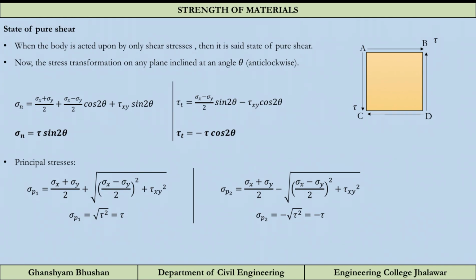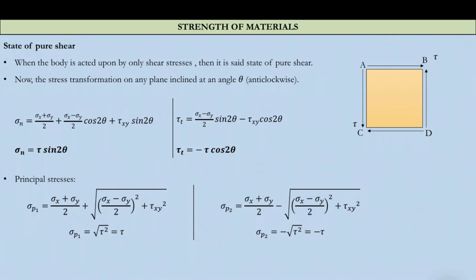If something related to pure shear comes in the exam, you should be able to write something about it. Otherwise there is no need to study it separately. The transformation equations for normal stress and for shear stress are these.